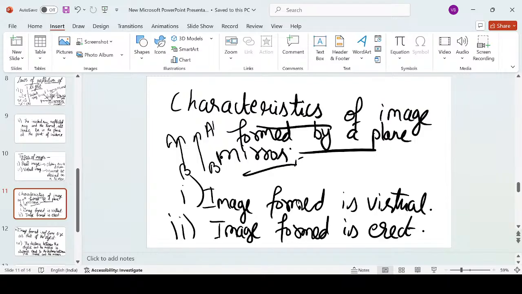And children, always remember this thing. If the image formed is virtual, definitely it will be erect only. Both the properties go simultaneously. If the object's image is erect, definitely it must be virtual. And if the image is virtual, definitely it will be erect. Got it? Okay, next, the third property.